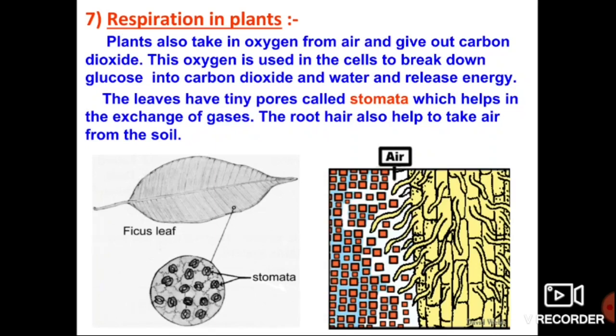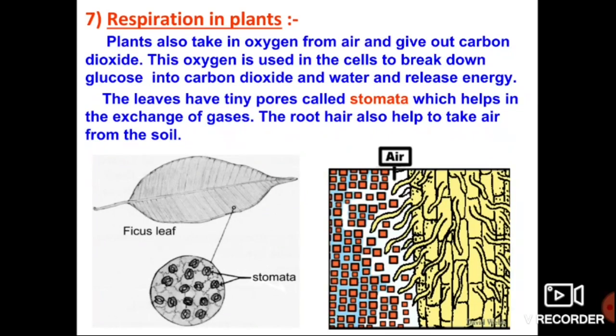This stomata is very helpful for the exchange of gases. The roots also have some small hairs, and those hairs are also very helpful for the exchange of gases in plants. Like this, the phenomenon of respiration takes place in plants.